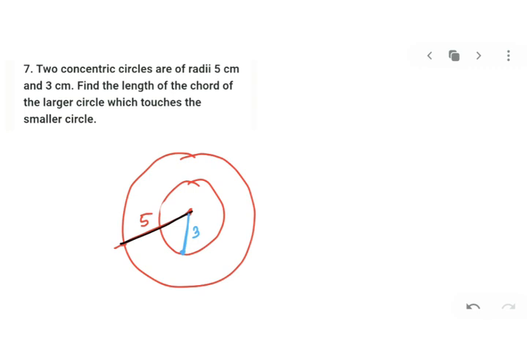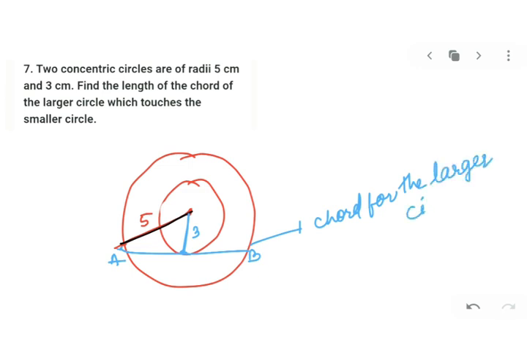Now, if I join this larger circle, AB will be called a chord for the larger circle. But the same AB will be called a tangent of the smaller circle because it's touching at one point. Yes? Got my point?